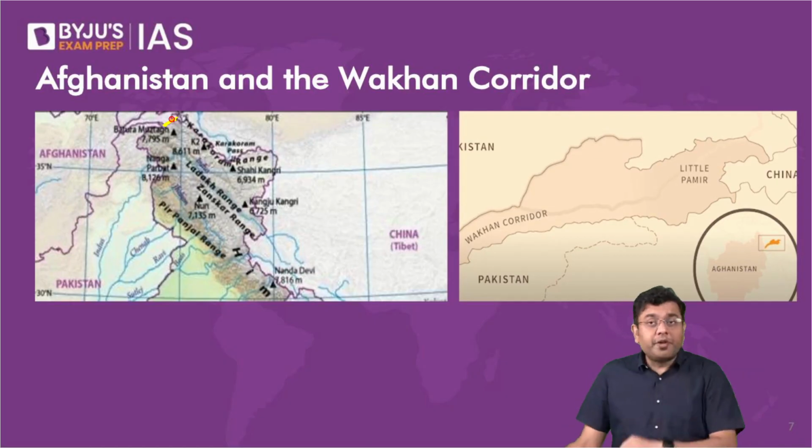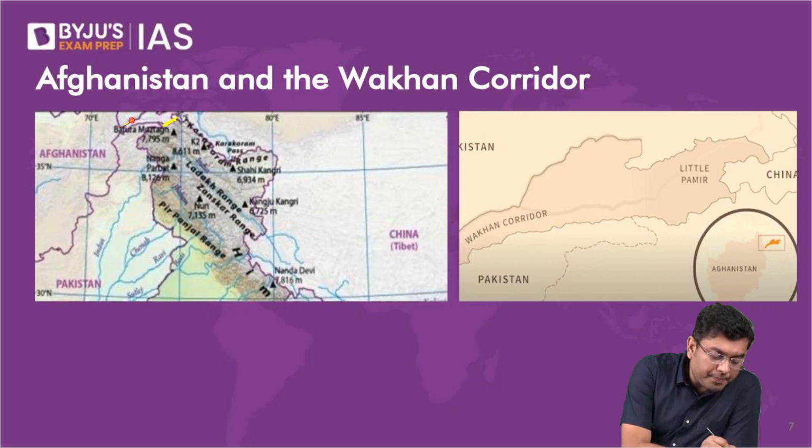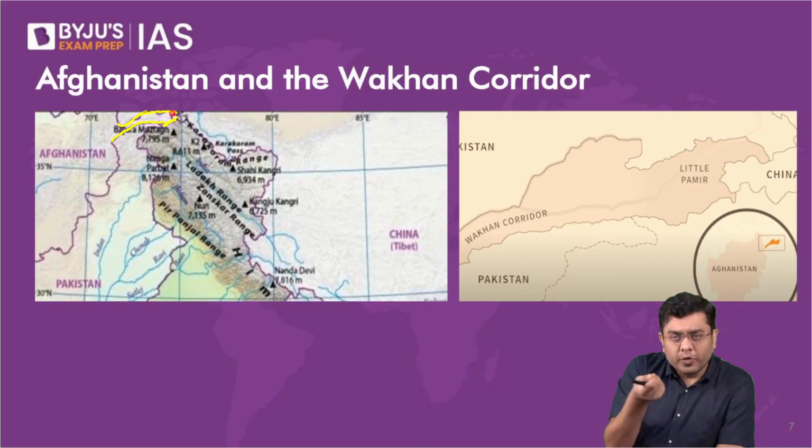The portion of Afghanistan which shares a border with India is also very important historically. That is the panhandle shape of the land that you see here. Panhandle means you would have seen the pan, the cooking utensil.